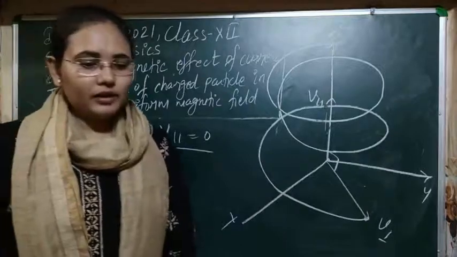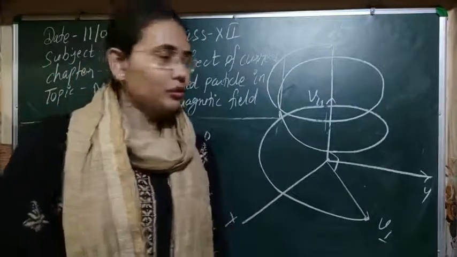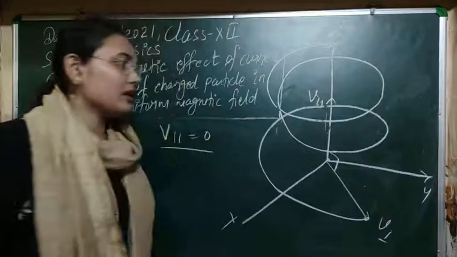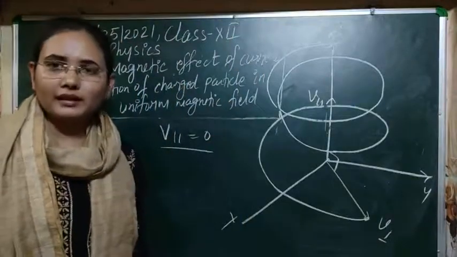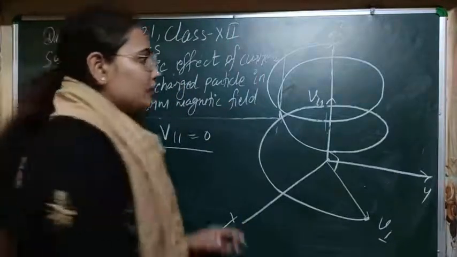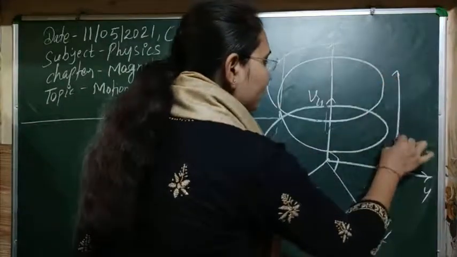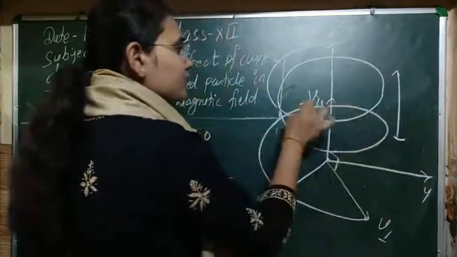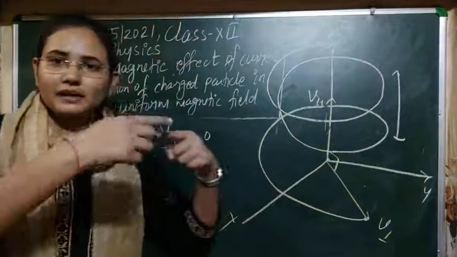Clear, I think. Here one more thing you have to know: sometimes it is asked what the pitch of the helical path is. The pitch is the linear distance between two turns of the helix, the two spiral shapes that you have.